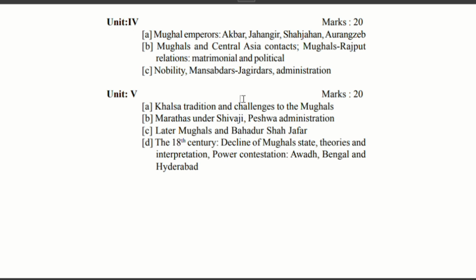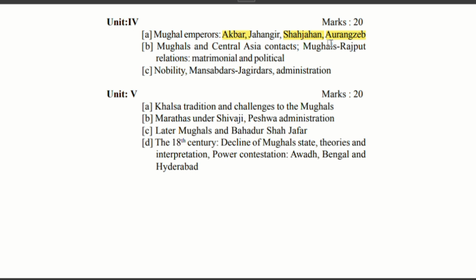And now come to the fifth unit, Khalsa tradition and challenges to the Mughals. It is very important. Then Marathas under Shivaji, Peshwa administration. Administration is very important. Later Mughals, Bahadur Shah Zafar.